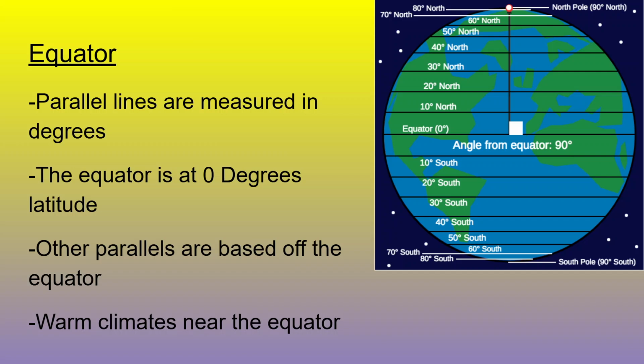The closer to the equator you are, the warmer it is. So these places between 10 north and 10 south are your warmest climates in the world, on planet Earth. And the coldest climates are going to be the furthest away points, places that are 70 to 80 degrees south and 70 to 80 degrees north. These are your coldest points on planet Earth.